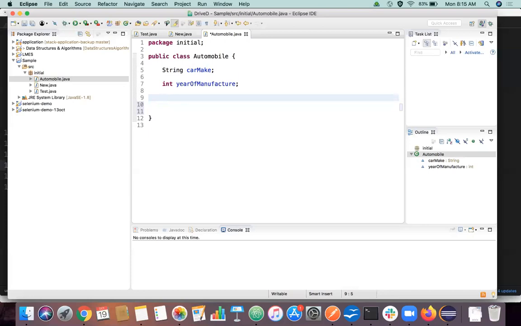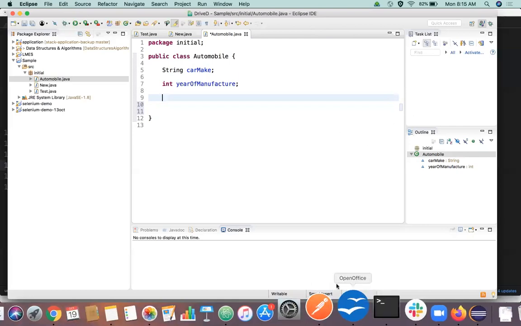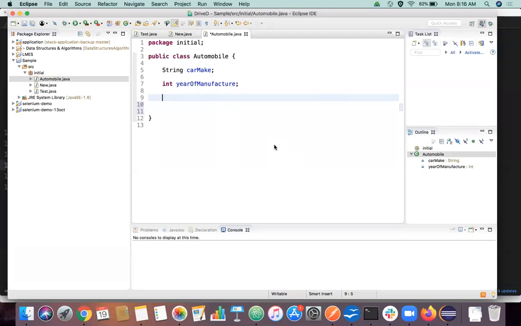For sake of simplicity, let's have the class like this, and let's have a main method. Sorry, constructor now, right? So what's a constructor? Anyone is aware of what is a constructor? You can post in chat because I'm talking alone, right?